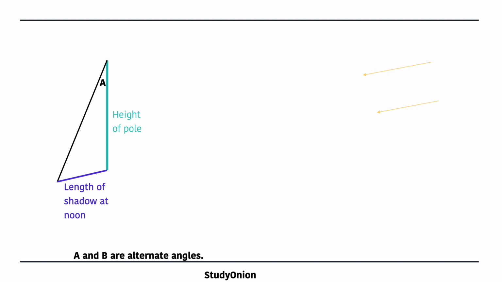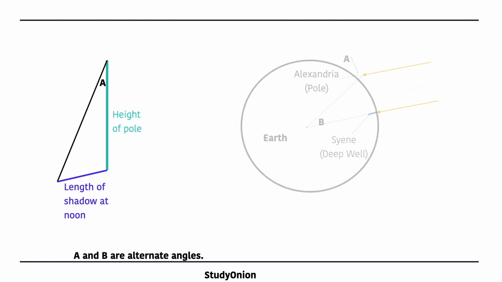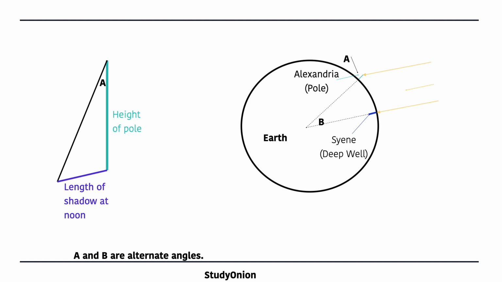What this diagram is showing is that while the sun was directly overhead in Syene on June the 21st, it was not directly overhead in Alexandria, and I've labelled angle A on here so that we can compare the first and the second diagrams. He said that angle A was alternate to angle B, and because alternate angles are equal, he was able to calculate that angle B was around 7 degrees.